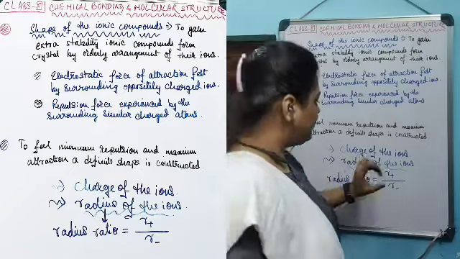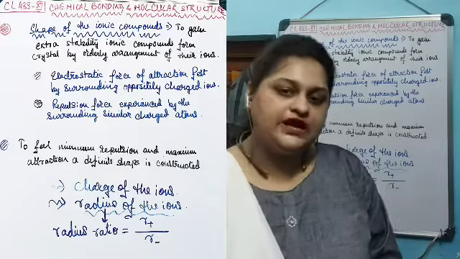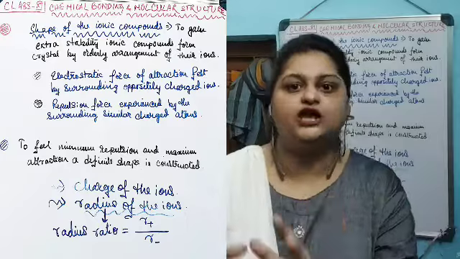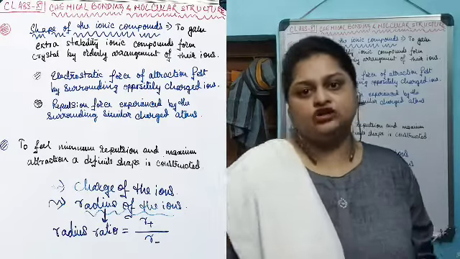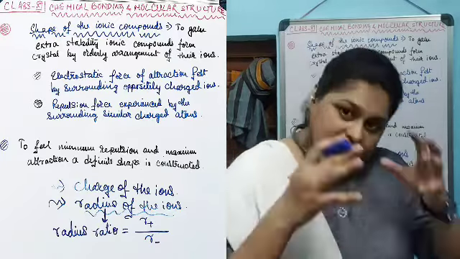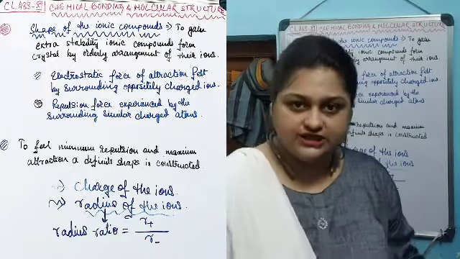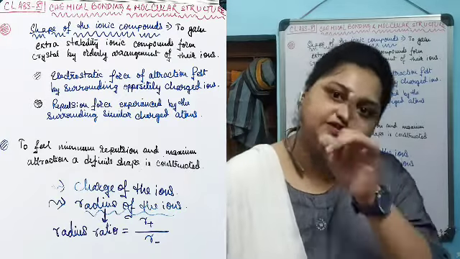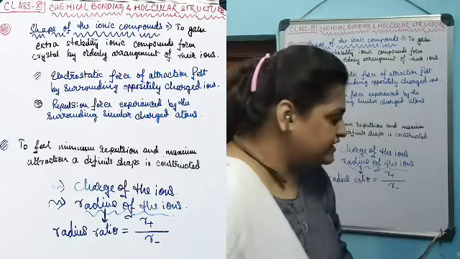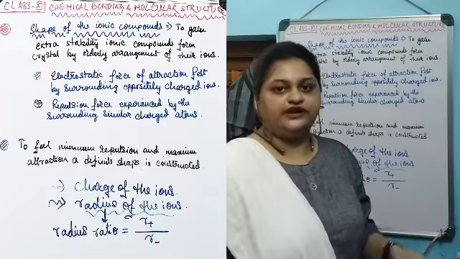Depending on the value of this radius ratio, that ionic compound constructs a particular type of crystal, depending on the orientation of the ions with respect to one another, which is determined by their size, or more precisely their radius ratio.